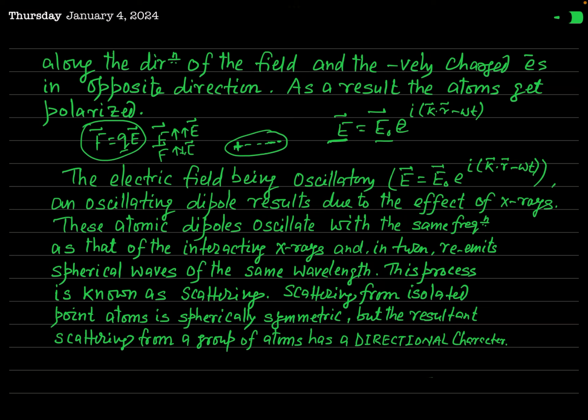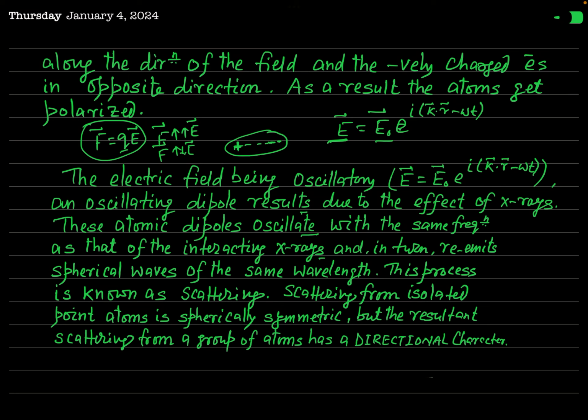You can see the electric field being oscillatory, and an oscillating dipole results due to the effect of X-rays. These atomic dipoles oscillate with the same frequency as that of the interacting X-ray.